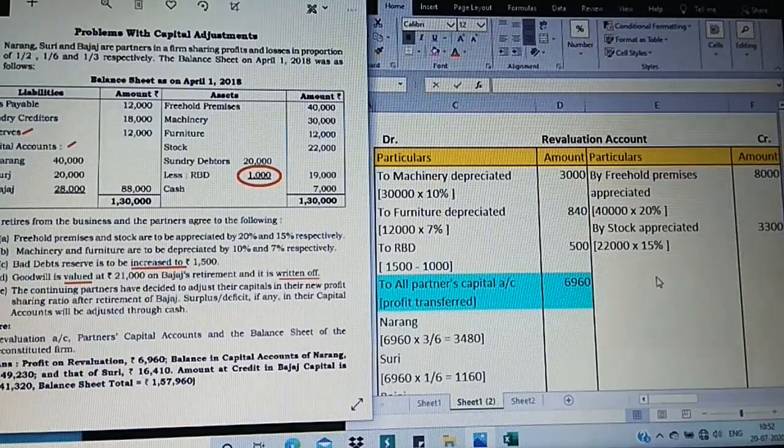Apart from the bad debts reserve, we have goodwill, which is related to the goodwill account. Then the continuing partners have decided to adjust their capitals. The fifth and last adjustment is related to capital accounts. So goodwill and capital accounts are not related to revaluation. Let us now observe the revaluation account.